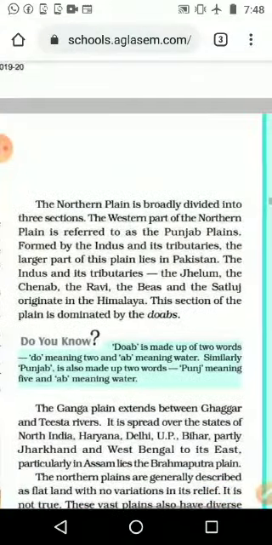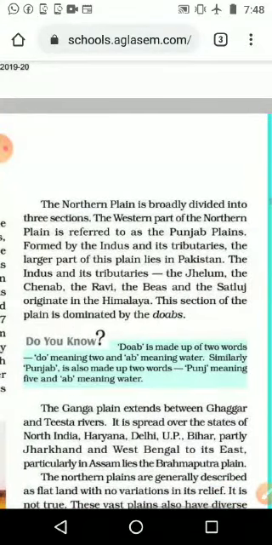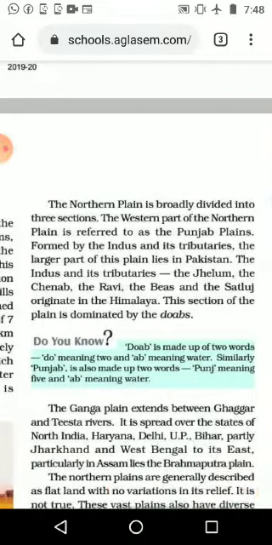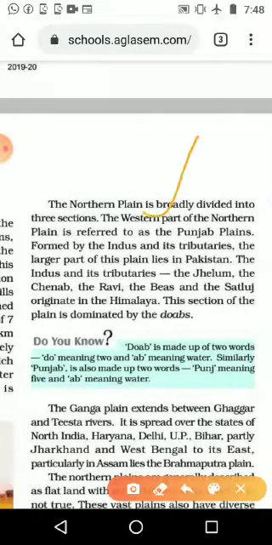Then the next one: the northern plain is broadly divided into three sections. We can make it into three sections. The first section is the western part of the northern plain, meaning the Punjab area, Haryana area, or even part of the Jammu Kashmir area, we can see that one.